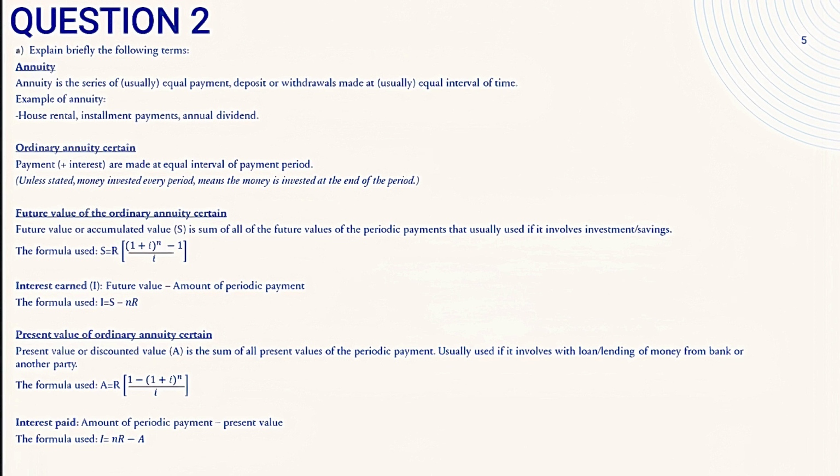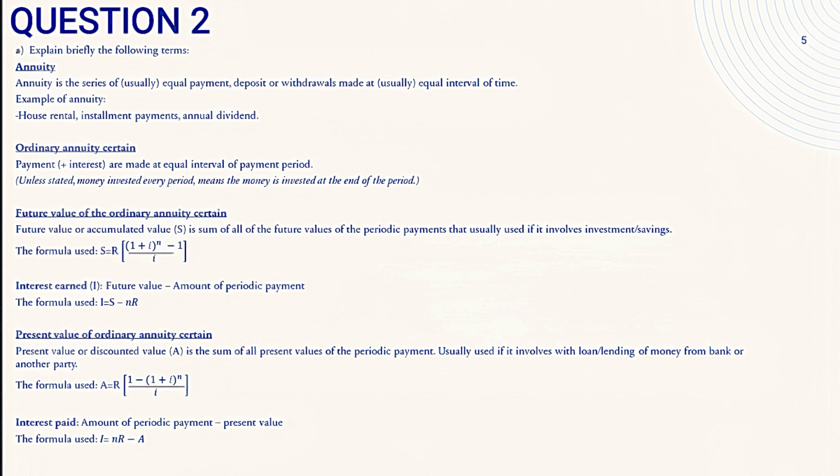Thirdly, I will explain future value of ordinary annuity certain. Future value or accumulated value, S, is the sum of all the future values of the periodic payments, usually used if it involves investment or savings. The formula used is S equals R[(1 + i)^n minus 1] divided by i. If the interest earned, the formula used is I equals S minus nR.